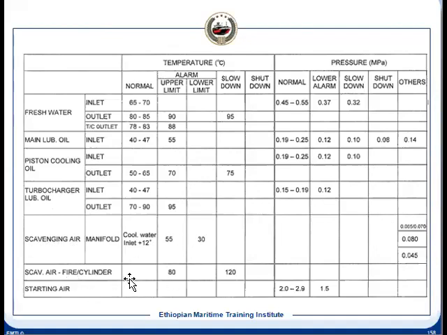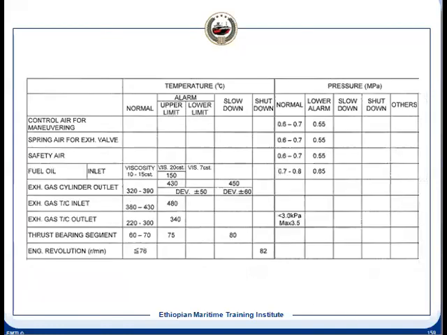And the receiver at 120 degrees centigrade indicates a fire, a scavenge fire. Starting air, this is the setting for the alarm. And control air pressure also has an alarm. Normal is 0.6 to 0.7 and 0.55. Safety air is the same, because they come from the same source, but it is for a different purpose. That is the reason the name safety air is given. And the spring air is also from the same source, that is the control air.